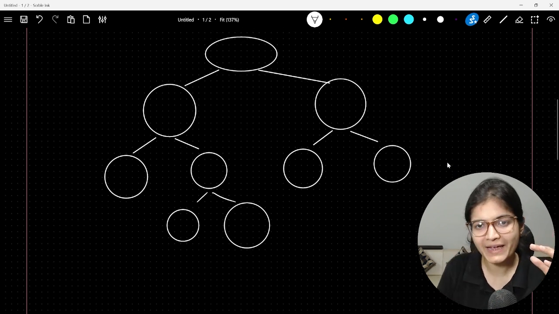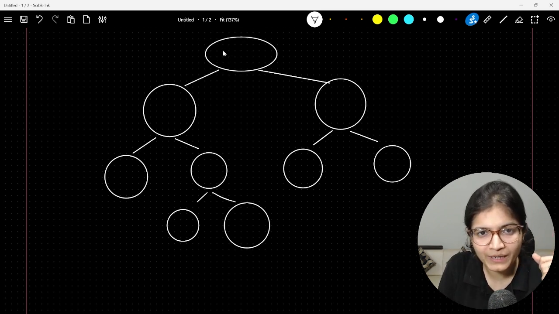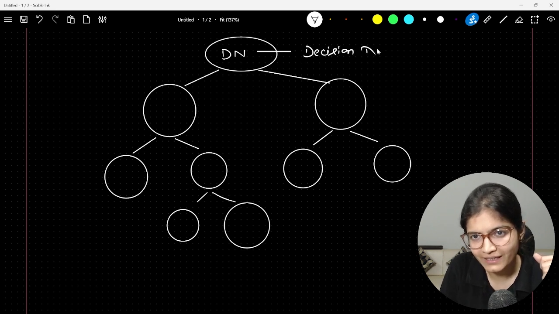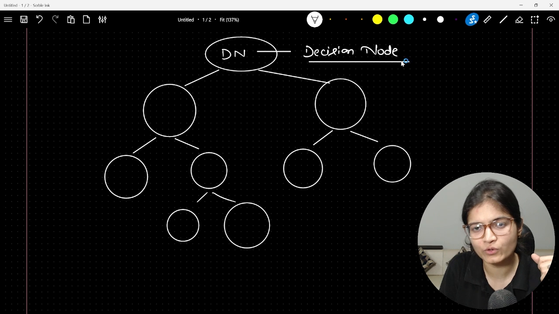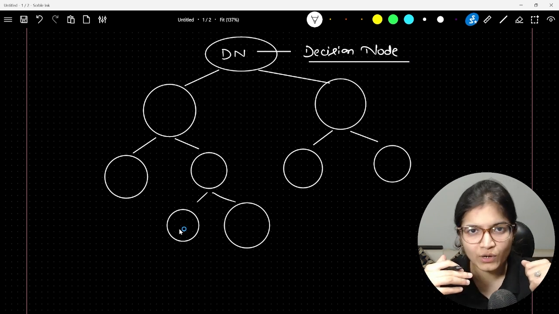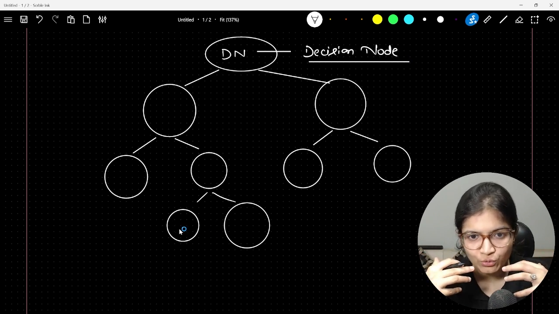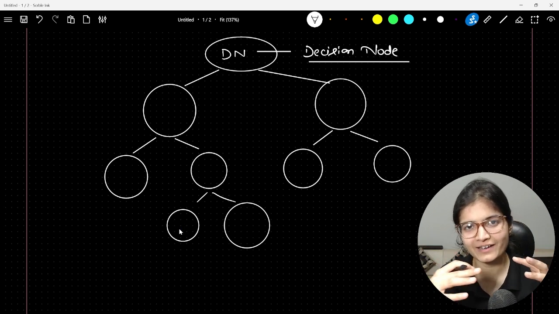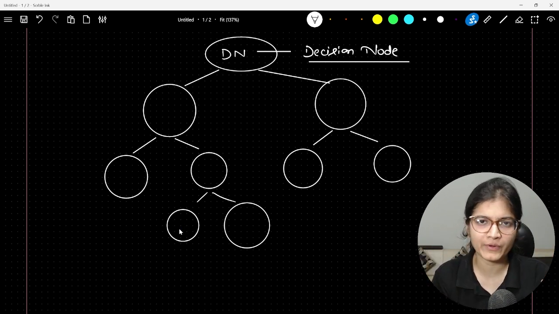Let's assume we have this kind of tree where every particular node is a decision node. Let me write it like that: DN indicates nothing but a decision node. And at the very end, whenever we talk about a leaf node, let's assume we are doing a classification problem, trying to predict whether the label will be classified as, let's say, yes or no. Whatever problem you can consider, let's say the diabetes problem itself.